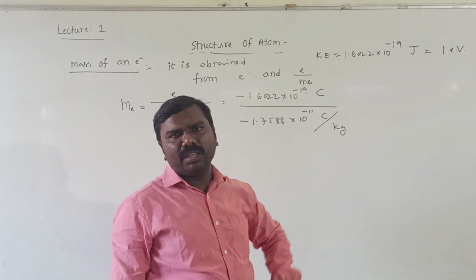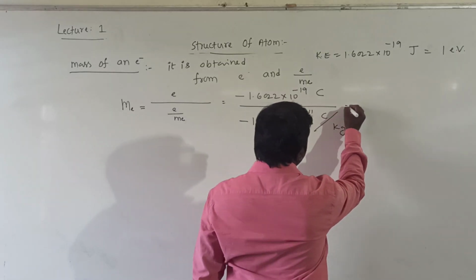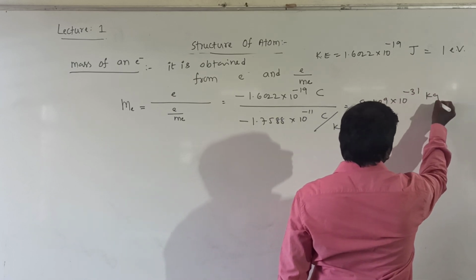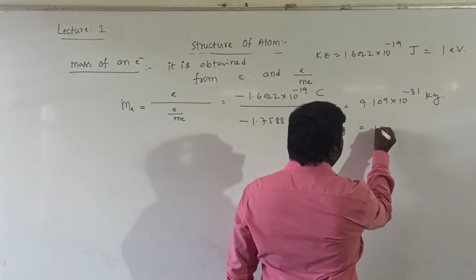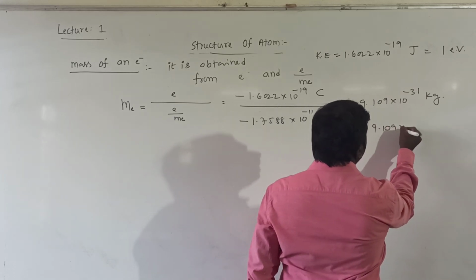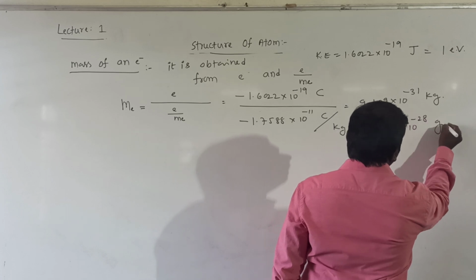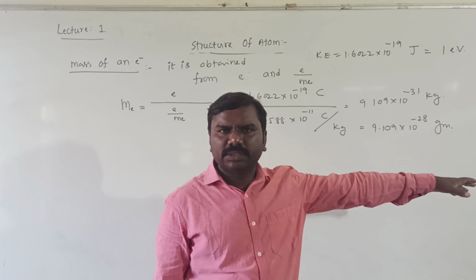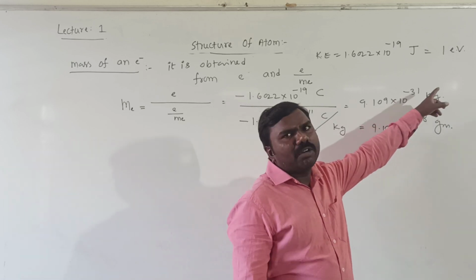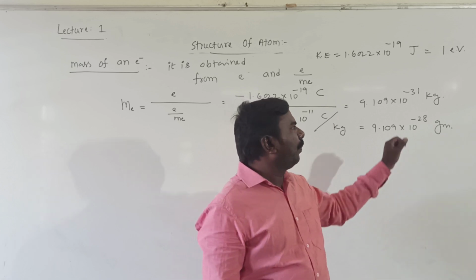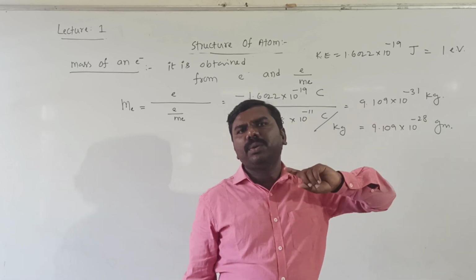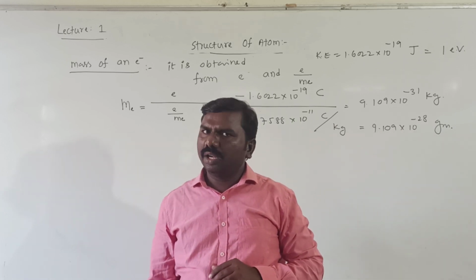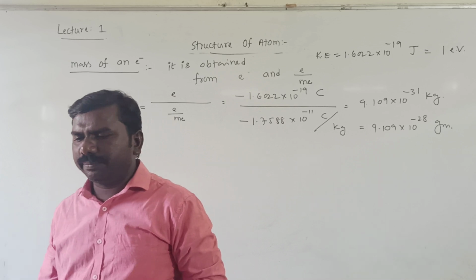Obviously, the answer will be in kgs. So the answer is 9.109 x 10^-31 kgs. It is also 9.109 x 10^-28 grams. Kilograms into grams is multiplied by 1000, which means 10^3. 10^-31 into 10^3 equals 10^-28 grams. Clear? So this is the mass of an electron.